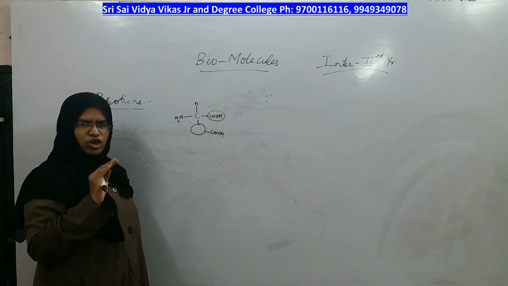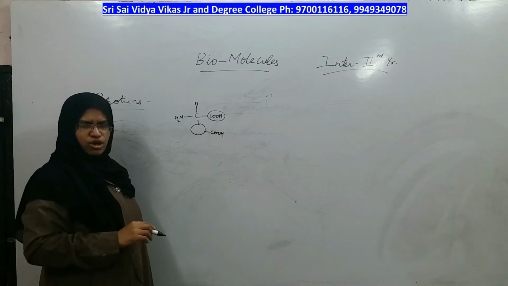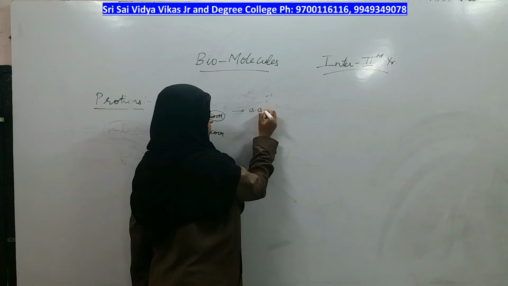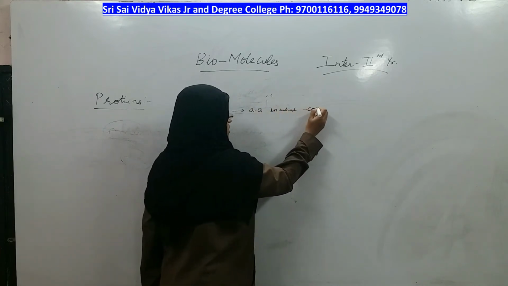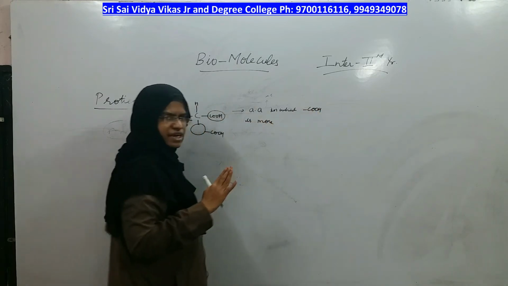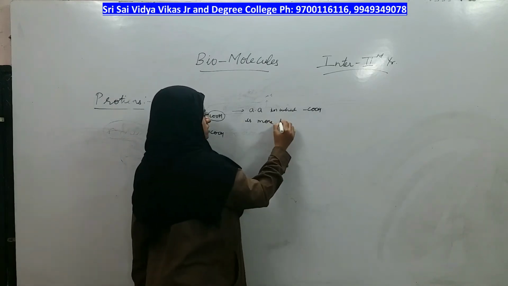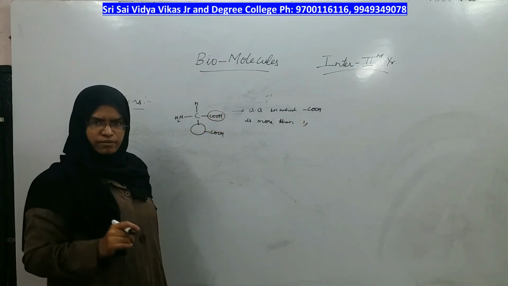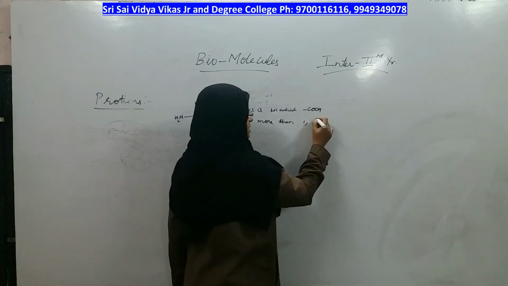So overall, are the number of acidic groups more than the basic groups or not? Yes. Such an amino acid is one in which the carboxylic group is more than 1. One is mandatory for every amino acid. If it is more than 1, that means the nature of the amino acid is acidic, and it is called an acidic amino acid.